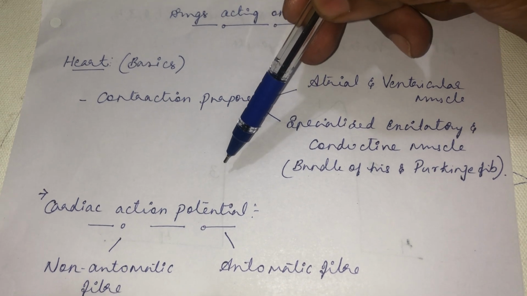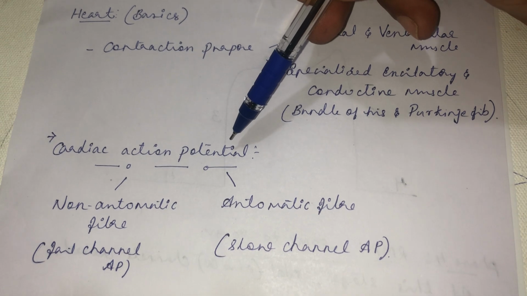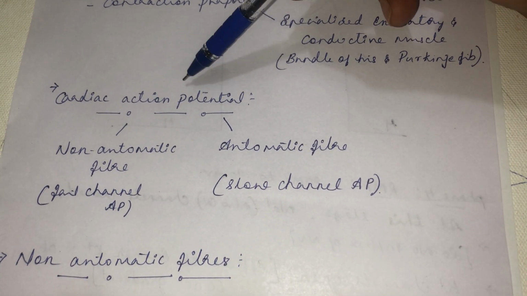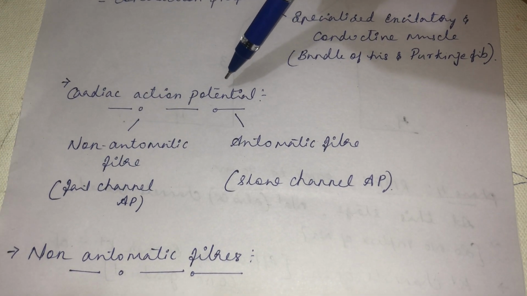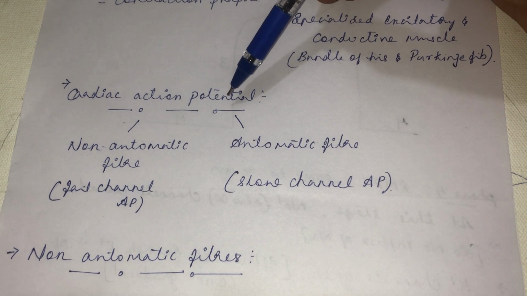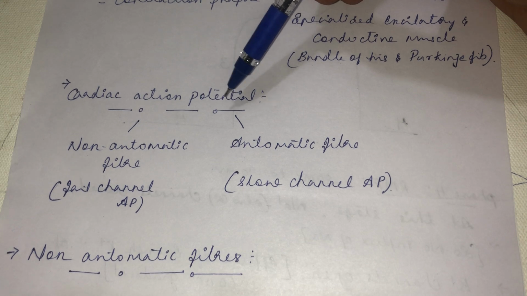Like we find action potential in the nervous system, like we find action potential in the skeletal muscle, likewise we find this action potential in the heart also. What is the major purpose of this action potential? Whenever an impulse has to be conducted from one place to another.